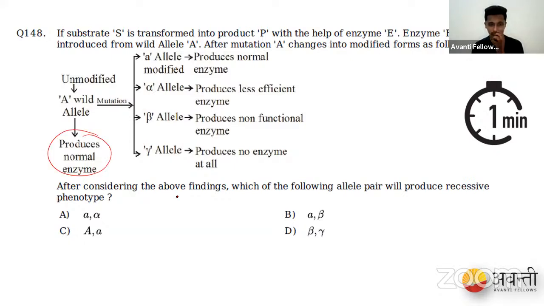After considering the above findings, which of the allele pairs will produce a recessive phenotype? Allele A produces normal enzyme, allele alpha produces less efficient enzyme, beta allele produces non-functional enzyme, and gamma allele produces no enzyme at all.